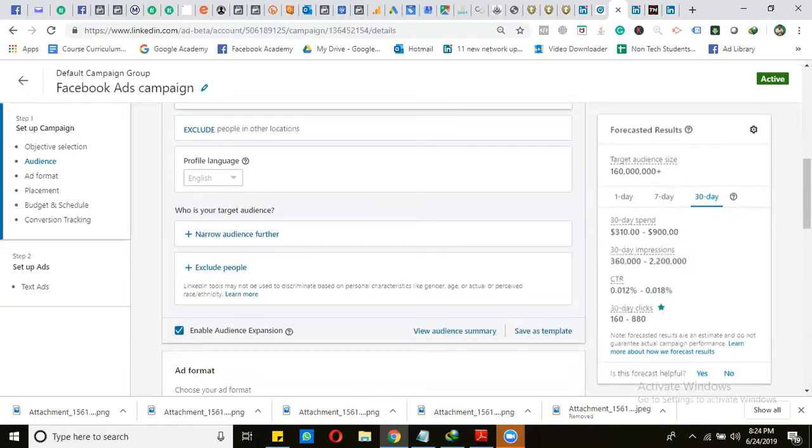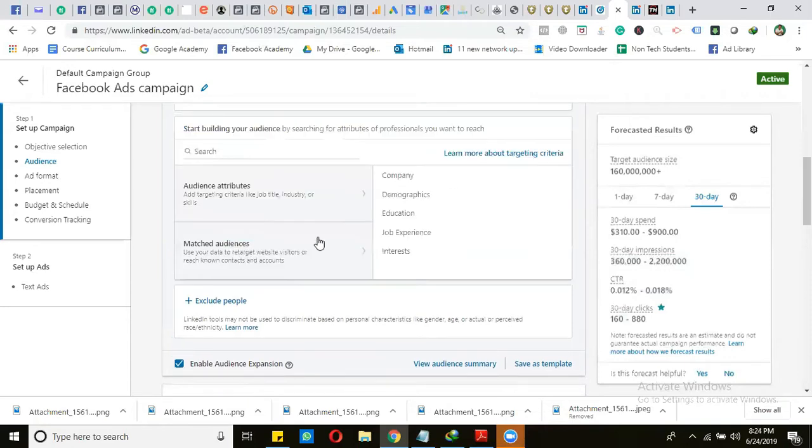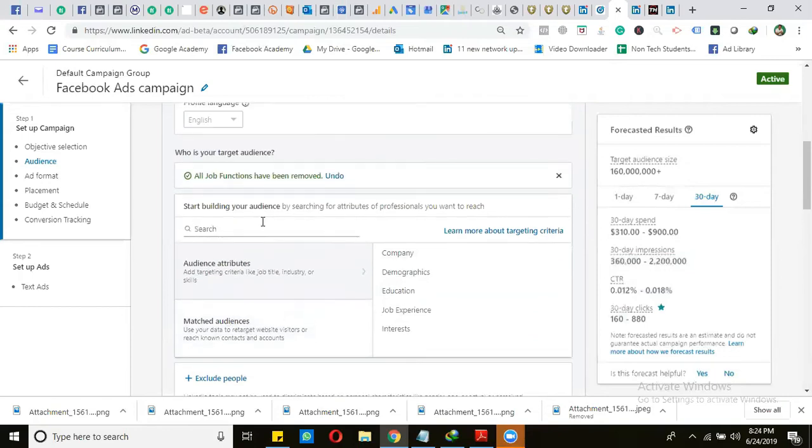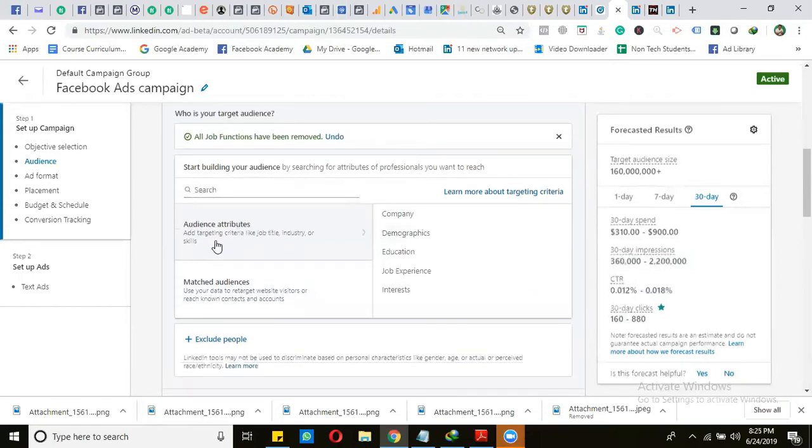The next thing is selecting the interest or the audience demographics, education, companies. Here you can see that when we select the job functions, it will show two options: audience attributes, and the second one is the matched audience.